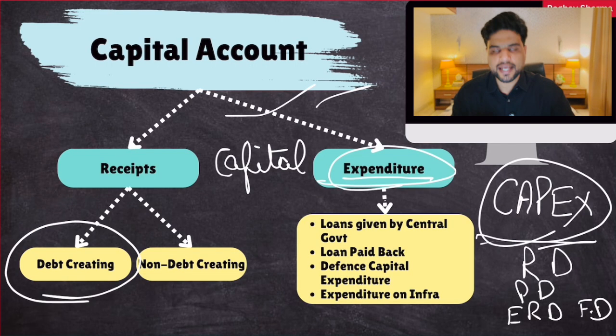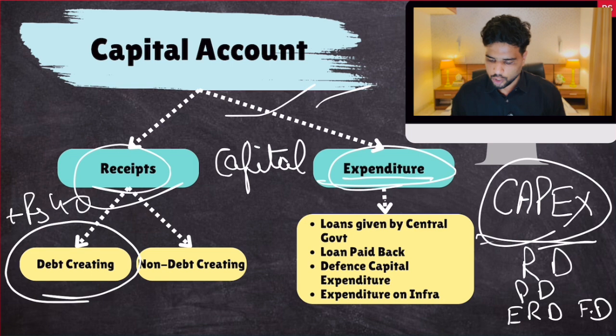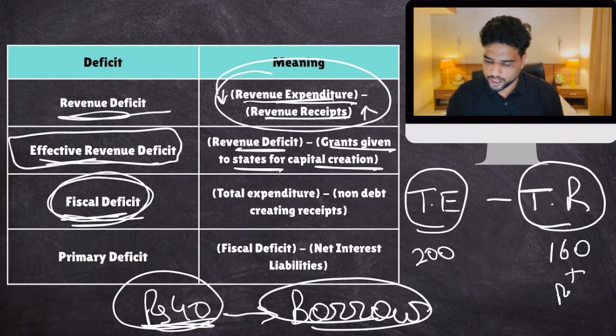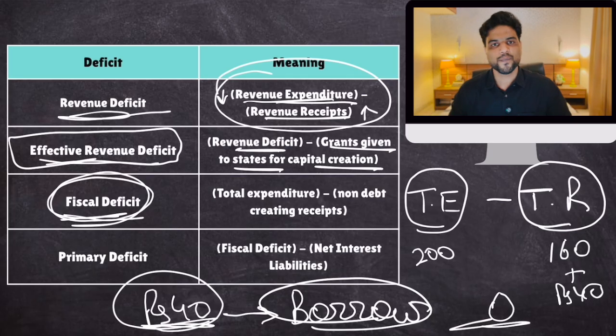Debt creating capital receipt. Yes, as soon as the government borrows this money, the government's debt creating capital receipt will increase by 40. Capital receipts will increase by 40. Total receipts will now increase by 40. So this will again become 200. Okay. Fiscal deficit would always come to 0, because as soon as you finance this deficit by borrowing, your total receipts increase. This is 0.